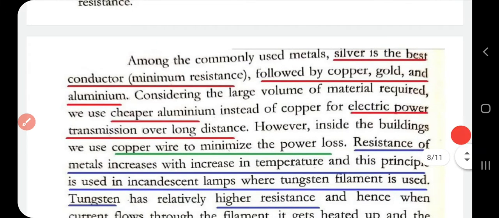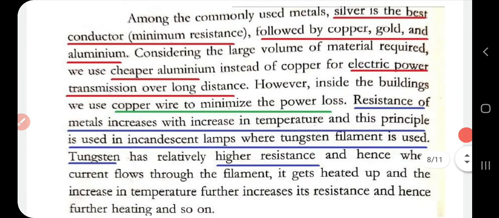Now silver is the best conductor, followed by copper, gold and aluminium. For electrical power transmission over long distances, we use aluminium instead of copper because aluminium is cheap compared to copper. However, copper is used inside the building. For wiring inside the building, we use copper wire to minimize power loss.